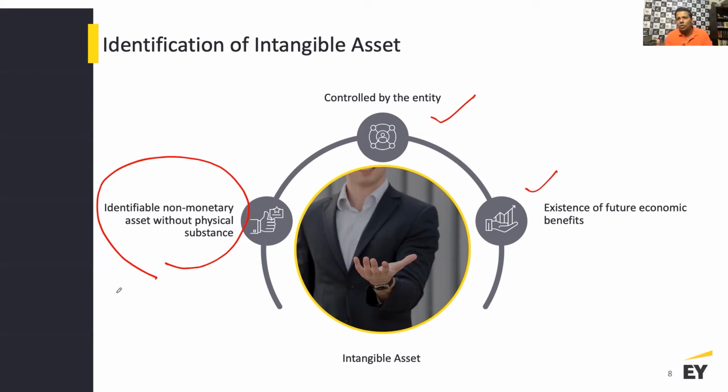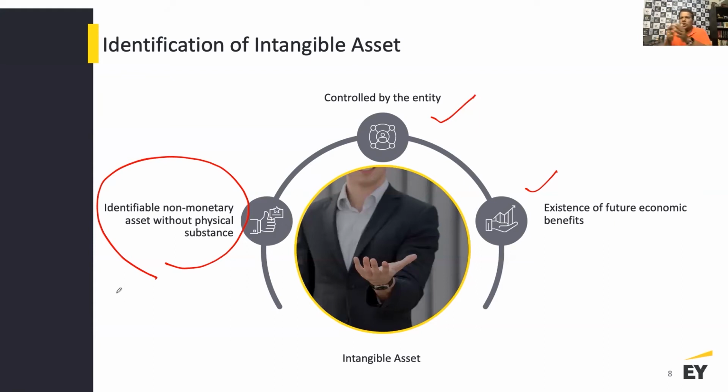For anything to qualify as an asset, there has to be a future economic benefit. If there is no future economic benefit, then essentially it's nothing but a revenue expenditure, or a period cost. It can only be capitalized if the benefit from the usage of that asset is going to extend beyond one accounting period.